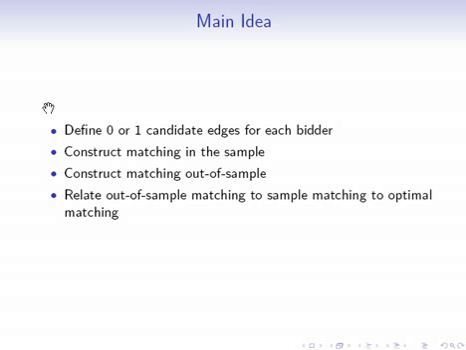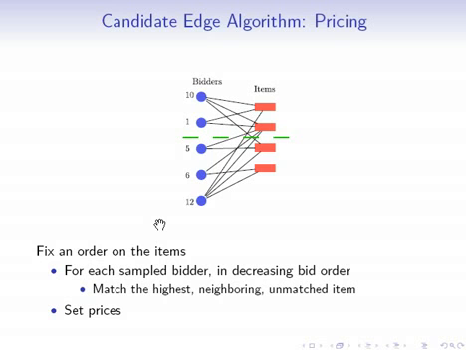And finally, for the proof, the way it's going to work is we're going to relate the out-of-sample matching created by our algorithm to the in-sample matching created by our algorithm, and finally we're going to relate that to the optimal matching. So let's begin just by going through an example of the algorithm, and then we'll go through the proofs. This is how the algorithm works. First, we're going to fix an order of the items. Let's say that the order we're just going to fix here is highest to lowest.